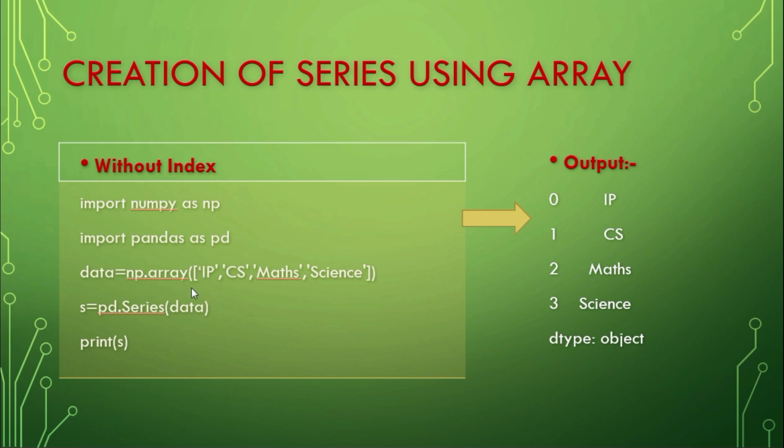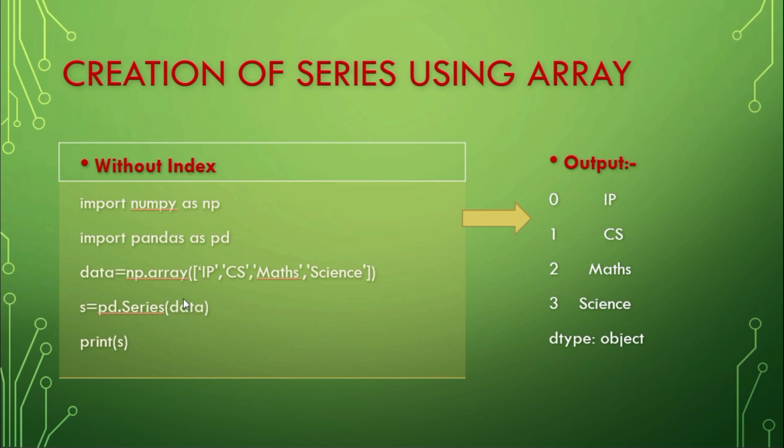Here I am going to pass the arguments as ip, cs, maths, science. So these are the values, these are the items in my array, and I have stored these values into the variable data. Next, s is equal to pd dot Series of data.